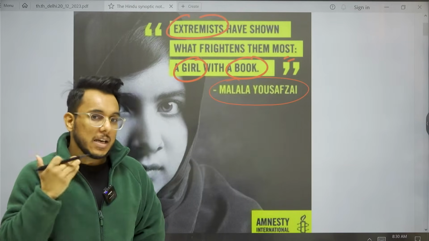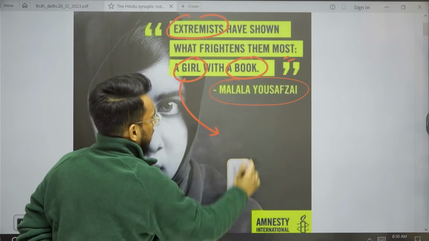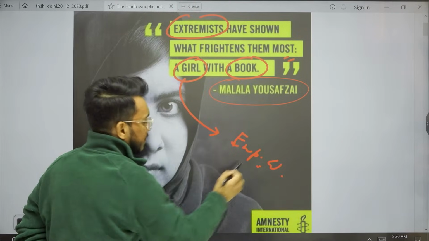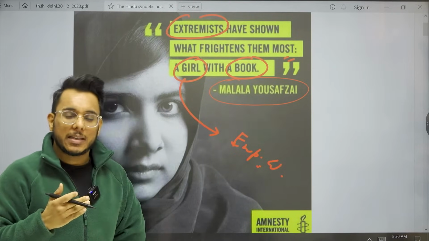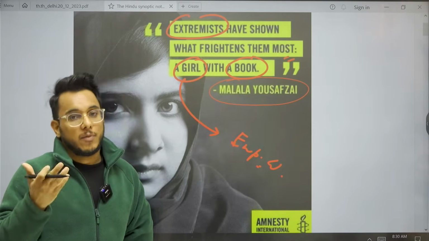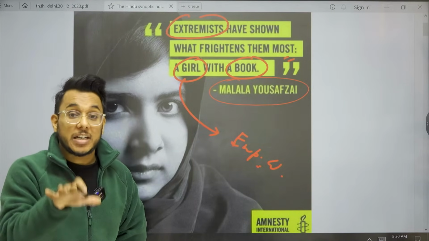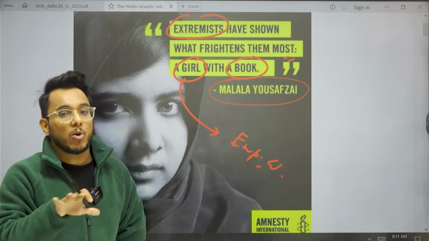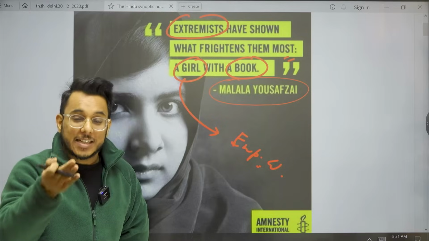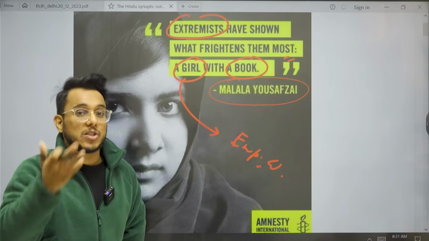So what does this girl with a book mean? Girl with a book means empowered women. Now often, guys, we have seen that extremists have very radical and dogmatic kinds of ideologies, and in that, gender subjugation happens to be one of the contributing factors in some of the radicalist and extremist groups. But when such a thing is questioned by empowered, educated women, that is something which they cannot bear.